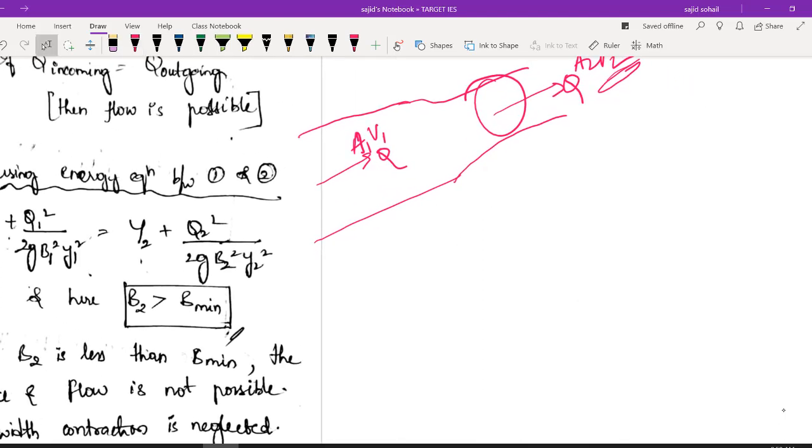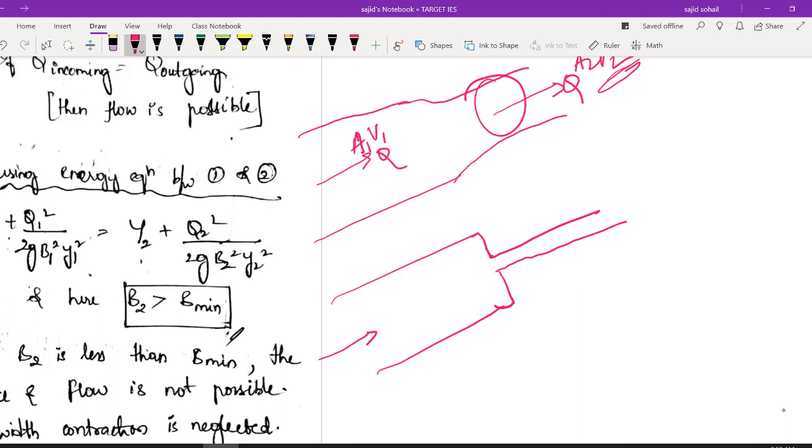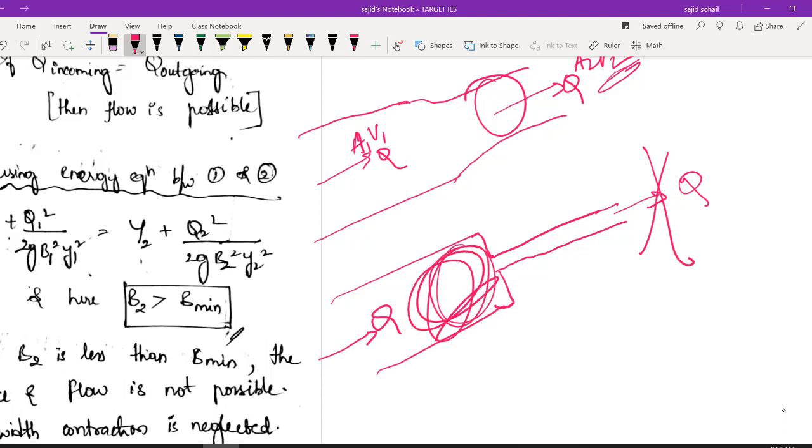But let us be practical. If I keep on decreasing my width to a certain extent, will the same discharge be able to pass through this small dimension? Is that practical? No, right? So in this case, flow will not be possible. You will get accumulation, the y value here will keep increasing, and the water which is passing through here will be very less. I hope you can imagine, right?